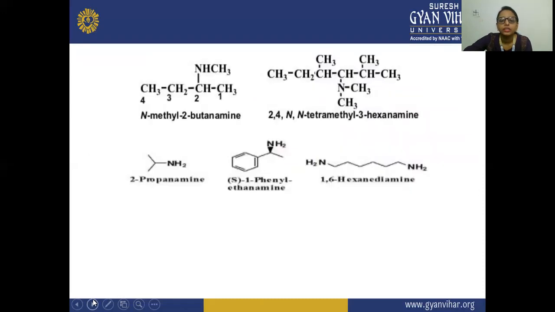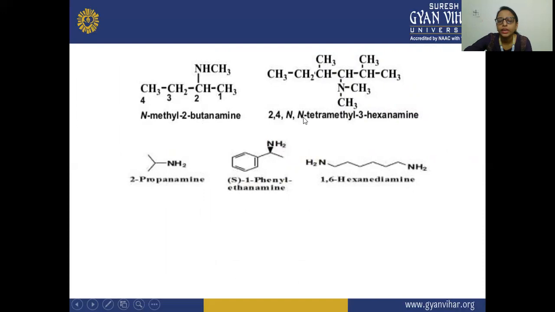Next is your N-methyl. So here you can see N-methyl-2-butanamine, because on this amine group a CH3 group is also attached to this amine, not to this chain. That is why it is N-methyl; N means on this amine nitrogen, because a methyl group is present. On the second position, butane is butanamine, because on the second position this amine is present.